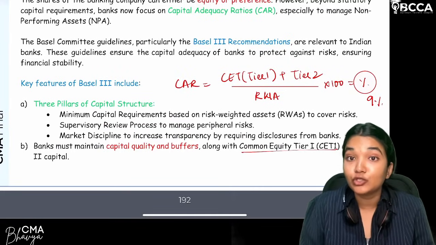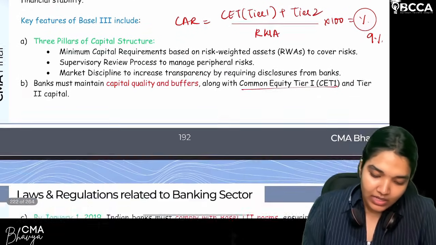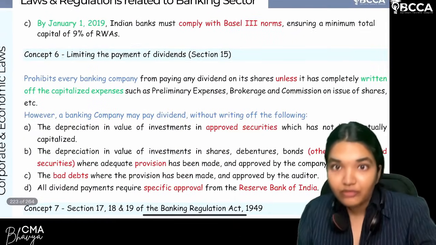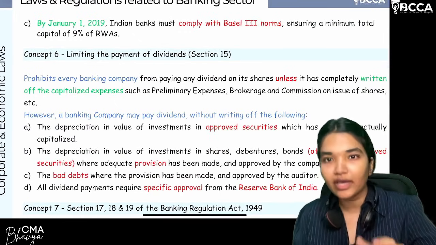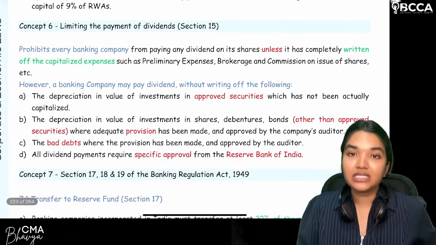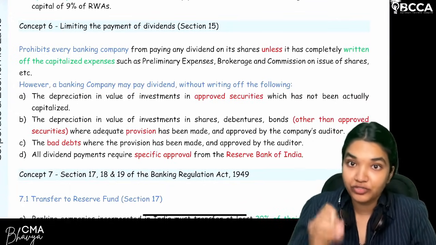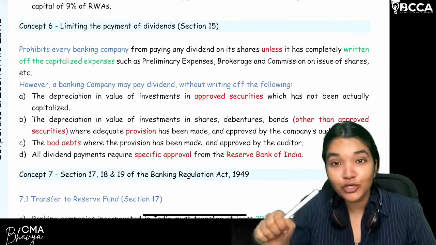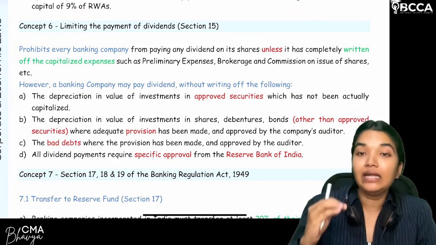How much capital should be maintained? Are we clear? So that's all. If you still feel a little difficulty, I'm telling you, just go back to the video, listen carefully, you will understand. Are we clear? So now moving on to the next section, 15, the most asked provision from an MCQ point of view. It's the most repeated: payment of dividends by banks.